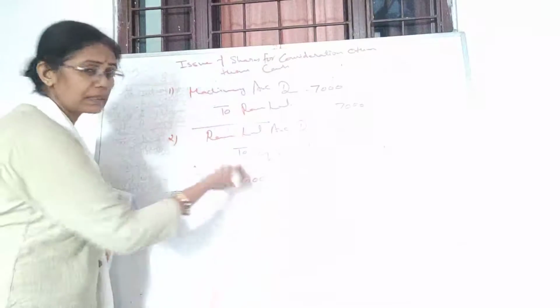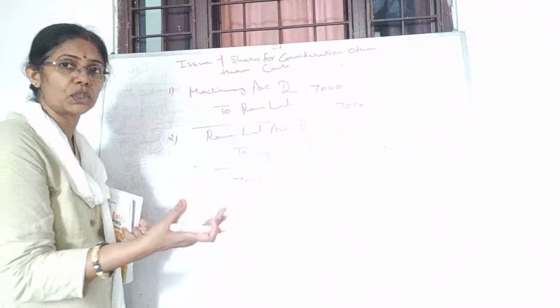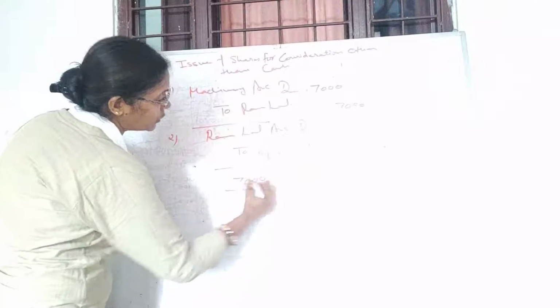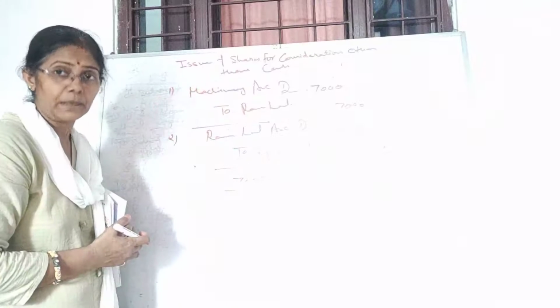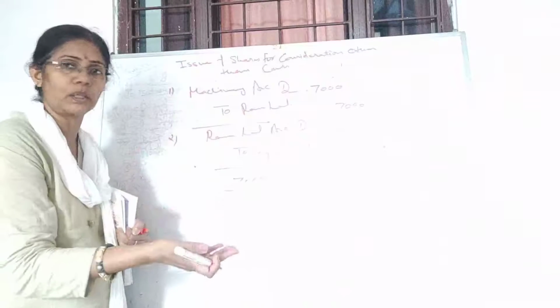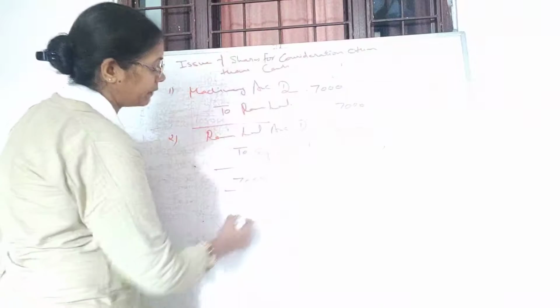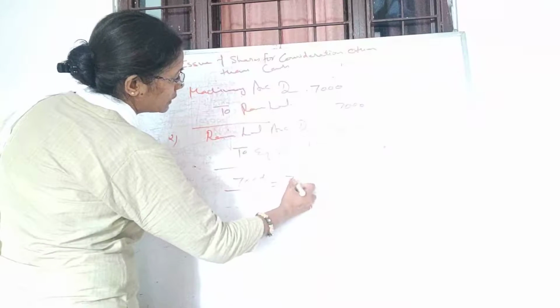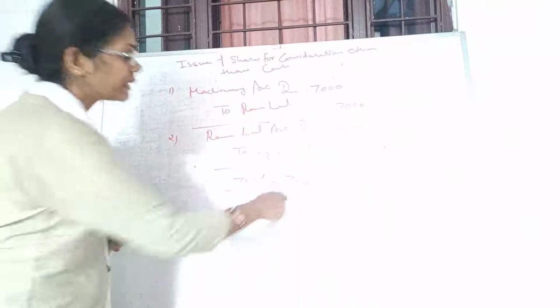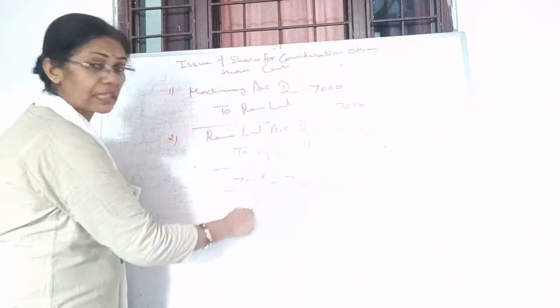Suppose in this question, the share which I am going to issue has a value of 10 rupees per share. So 7,000 rupees is the value I have to pay. How many shares am I going to allot? This should be divided by 10. So this is 700 shares. So you are going to issue 700 shares of rupees 10 each.